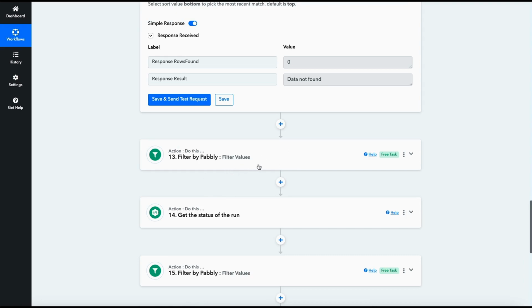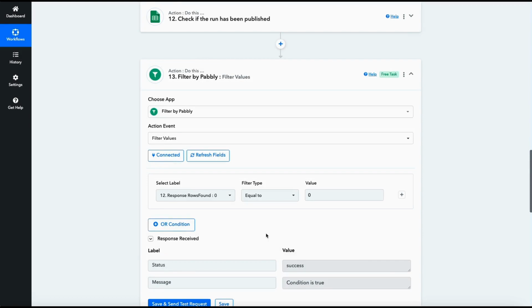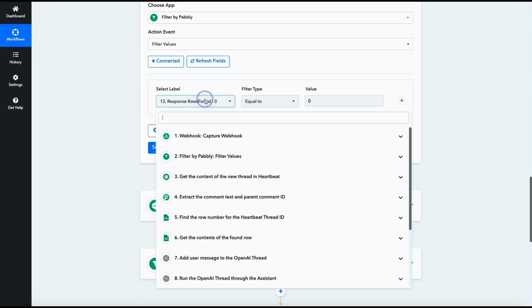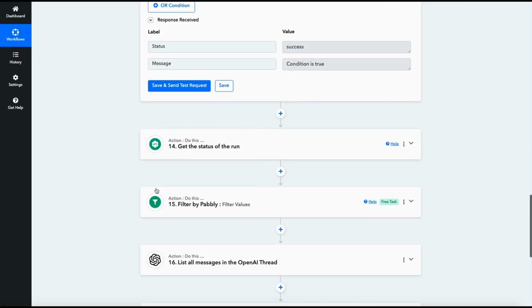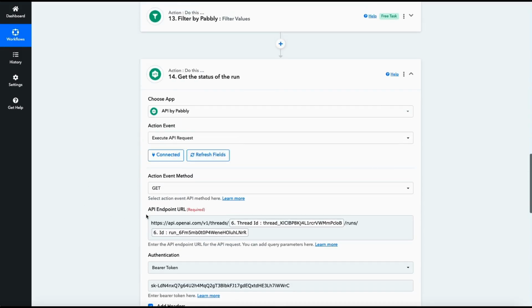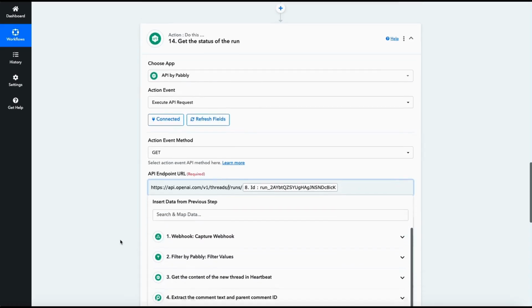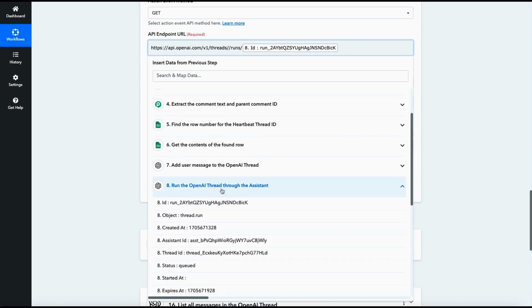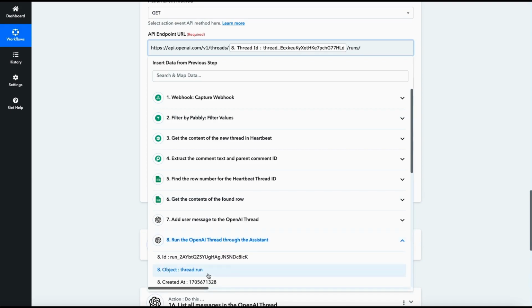So filter only on runs that aren't found. So this should be fine, but let's just make sure that everything is mapped correctly again. So, check all your mappings when you're cloning workflows. Get the status of the run. Yes. So here we just need to remap some data. So we need a thread ID. The thread ID would be in here, and we need the run ID, and the run ID is here.